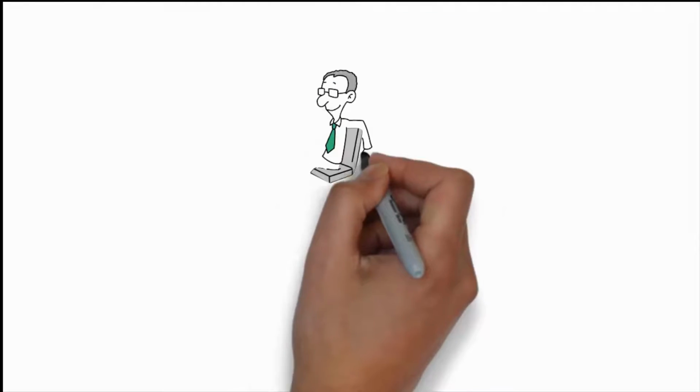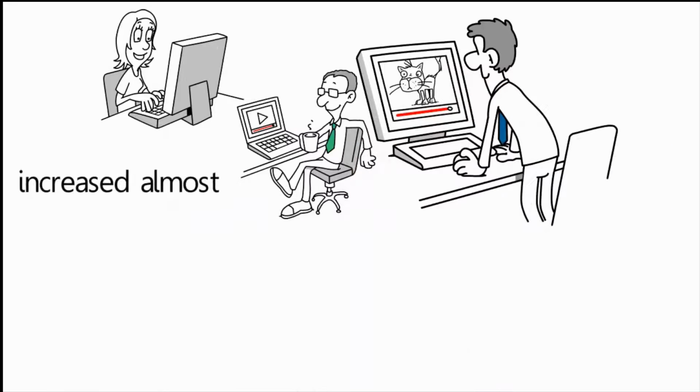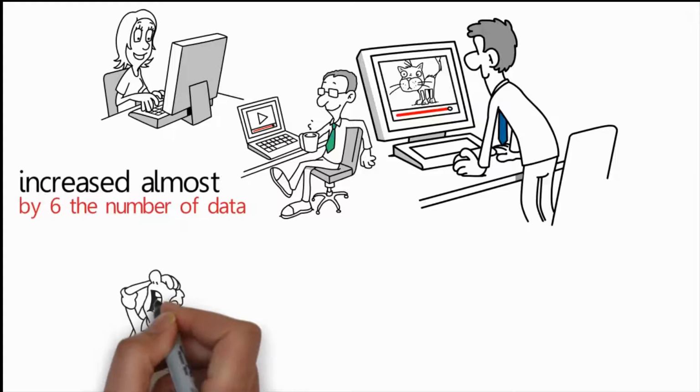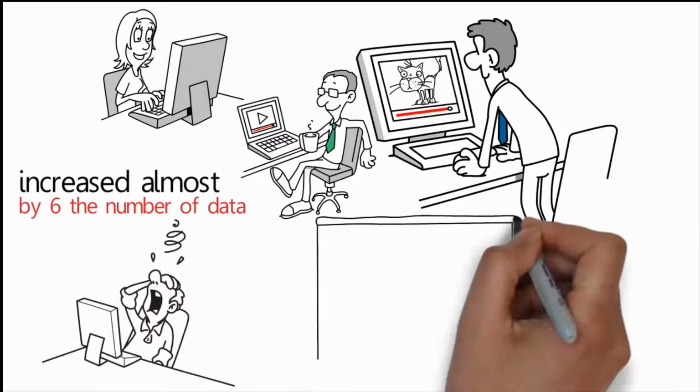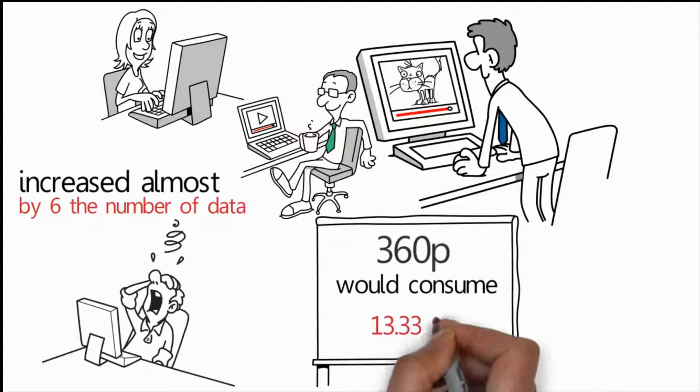We are well used to viewing videos in HD quality, but this increases by almost 6 times the amount of data that we would be consuming viewing at 360p. For example, if we see a video of 5 minutes duration at 1080p, we would be consuming 62 megabytes, and if we did it at 360p, it would consume only 13.33 megabytes.